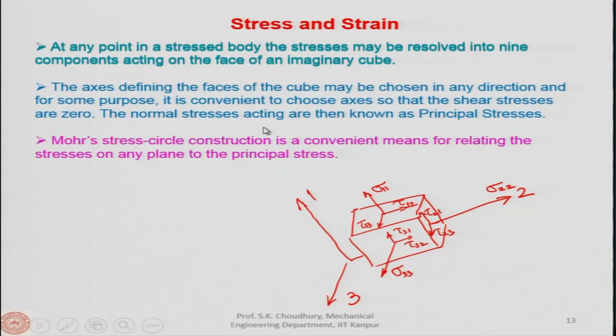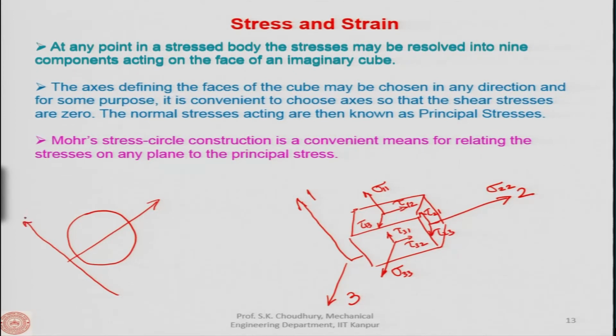The normal stresses acting are then, as many of you might know, the principal stresses. Now, Mohr circle, the stress circle construction, is a convenient means of relating the stresses on any plane to the principal stress. So, you know the Mohr circle, like if it is a circle. So, let us say this will be taken like this, okay.